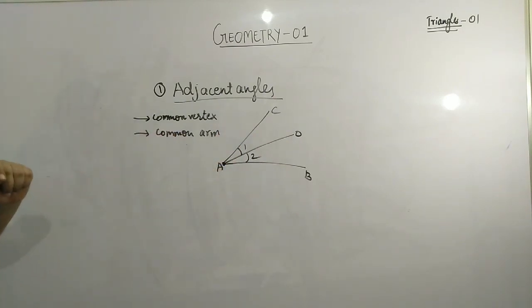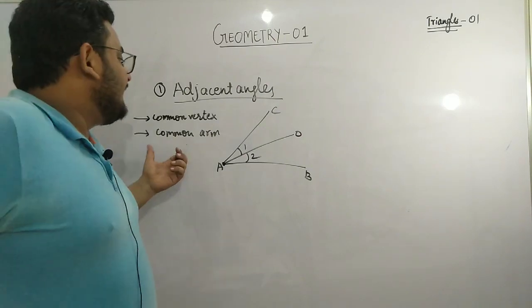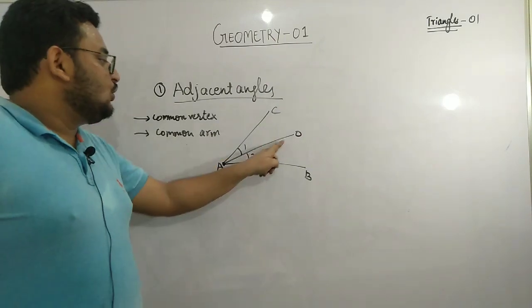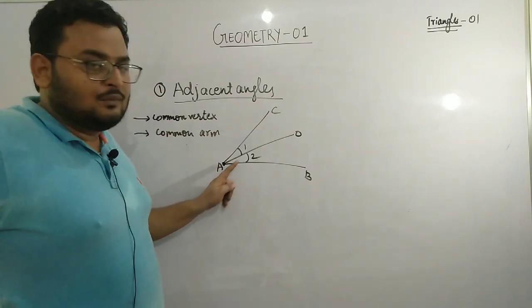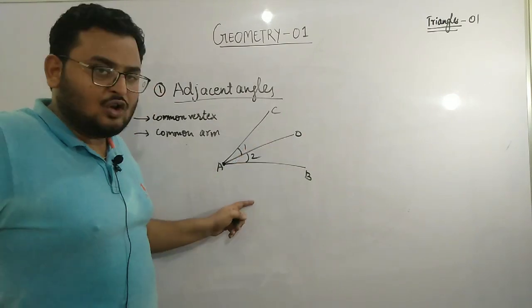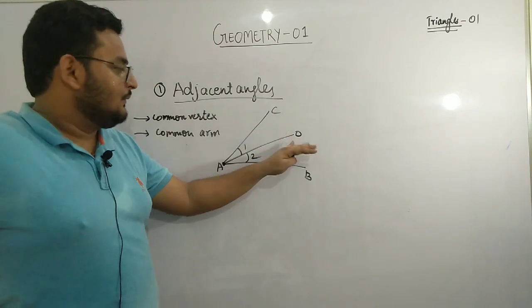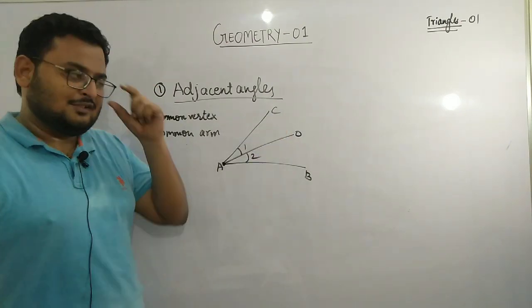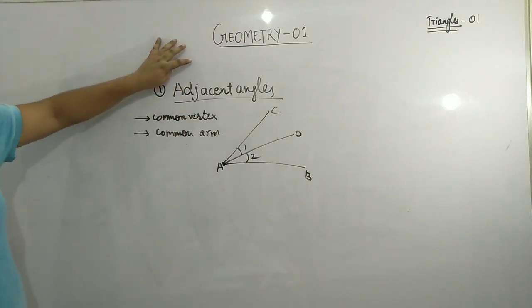And the third point is that their non-common arms are on other sides of the common arm. Okay, so their non-common arms are on either side of the common arm. Look at the diagram: AB and AC are non-common arms and they are on either side of their common arm, which is OA. Okay, so it should be clear to you. If this is clear, you can say that the angles are adjacent angles.